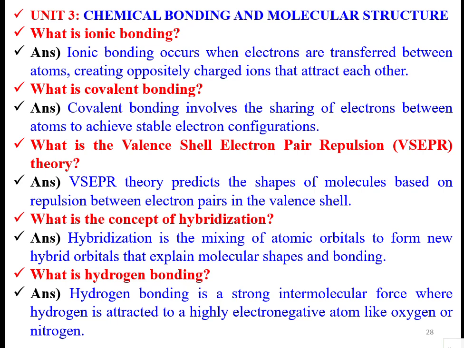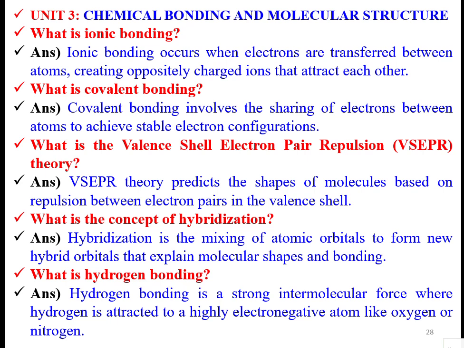Then valence shell electron pair repulsion theory predicts the shapes of molecules based on the repulsion between the electron pairs in the valence shell. The concept of hybridization is the mixing of atomic orbitals to form new hybrid orbitals that explain molecular shapes and bonds.